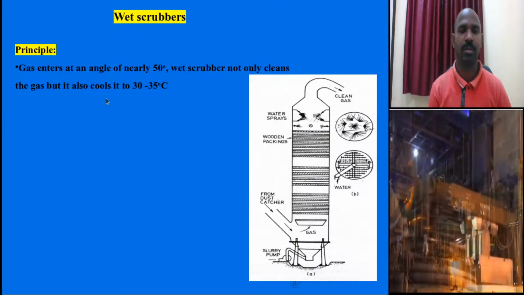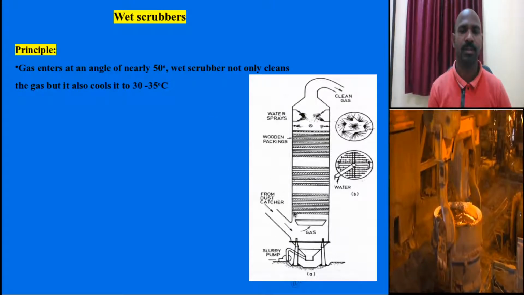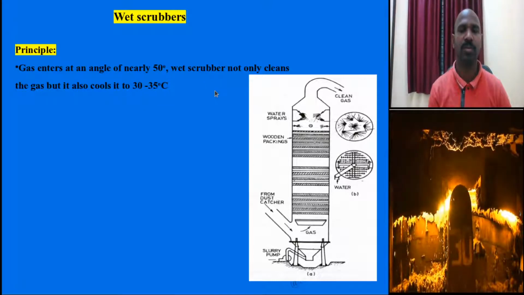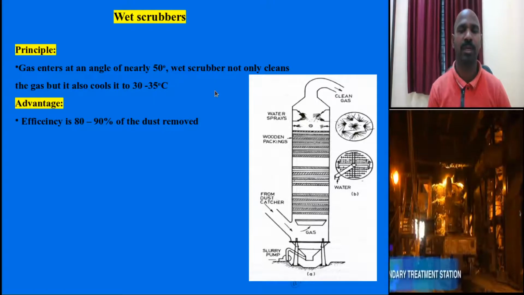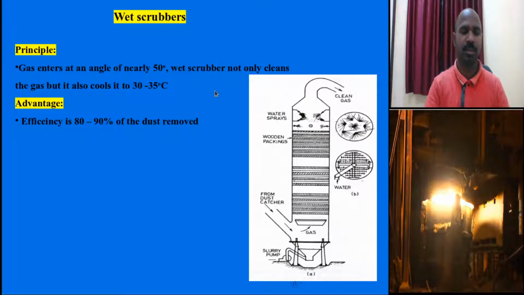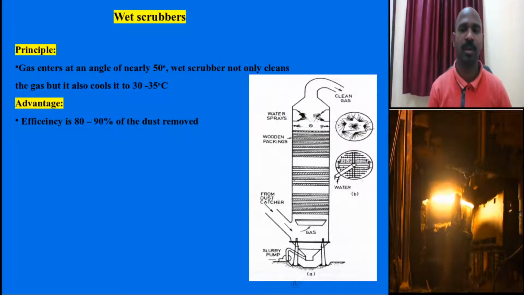Since water is sprayed, the hot gas is also cooled to 30 to 35 degrees. That is one more point. The efficiency is 80 to 90% of dust particles removed from the incoming blast furnace gas.